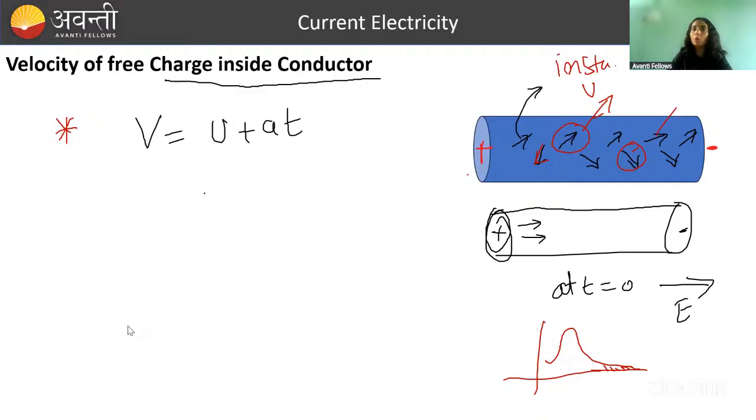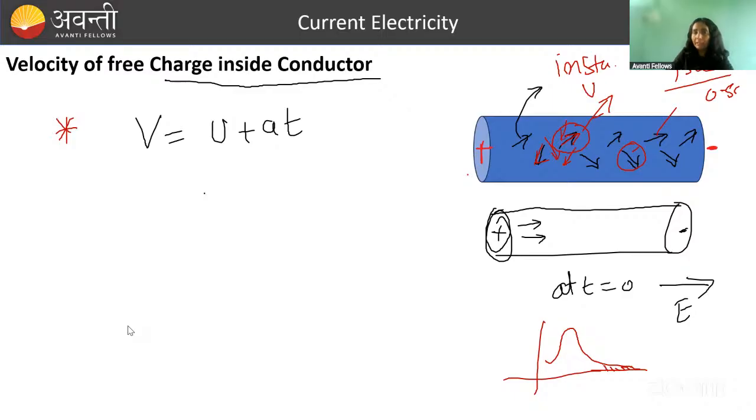That is why we will talk about average. If I talk about 1 second of time, or 0.5 second, or 0.001 second, whatever time I take, I am trying to calculate an average velocity. On the average, at an instant it may be directed towards this, at another moment maybe towards this, or maybe like this, or like this.